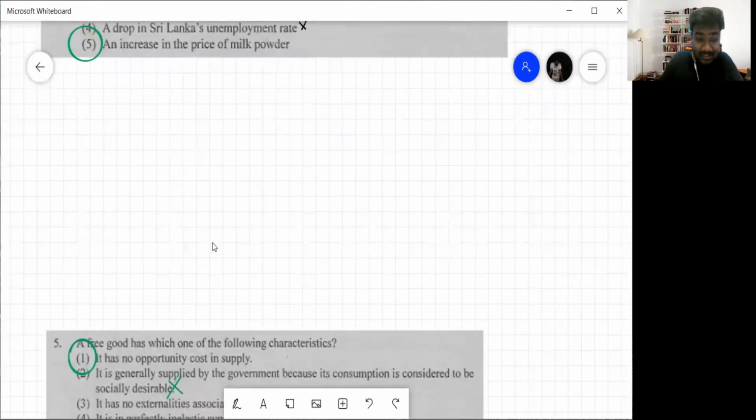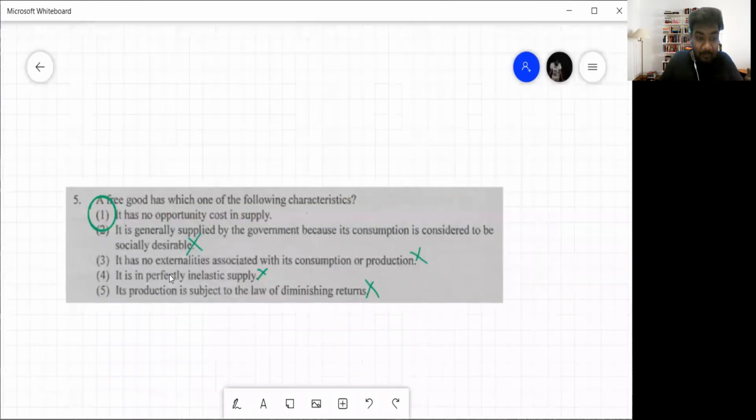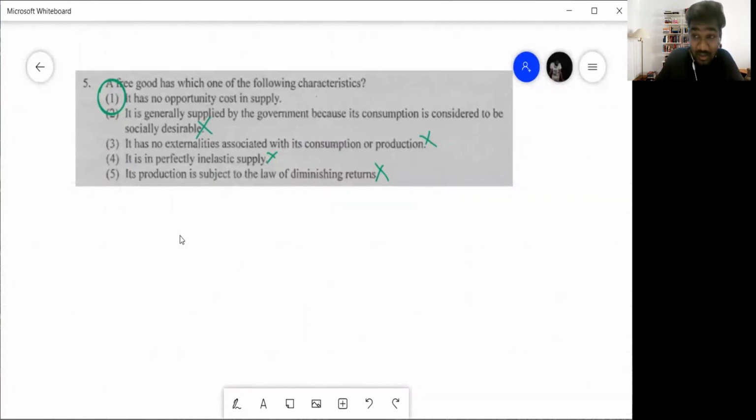Then we'll get into question 5. A free good. Remember I taught you economic good in the 2011 paper. Now we are coming to free good. So remember I told you, a free good is a good that is unlimited in supply, things like sunlight, things like air. And then when we use these free goods, what's their opportunity cost?